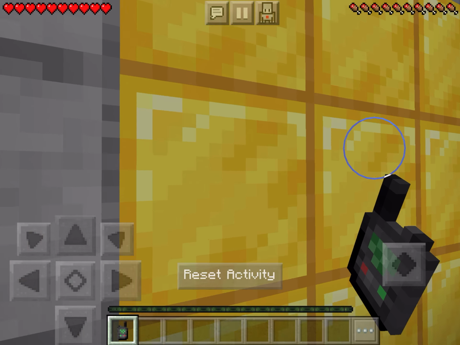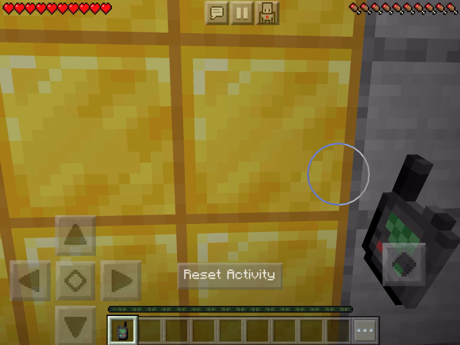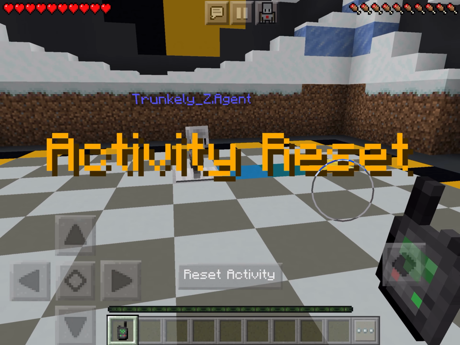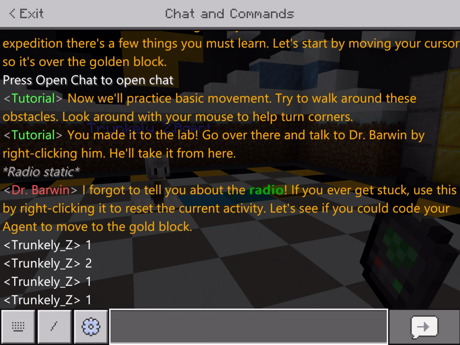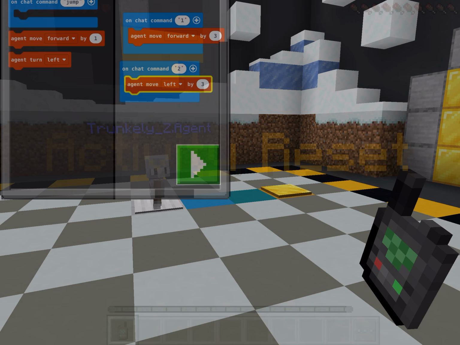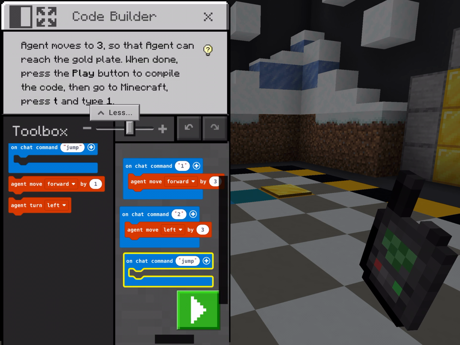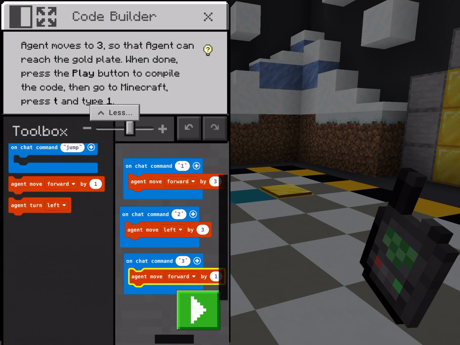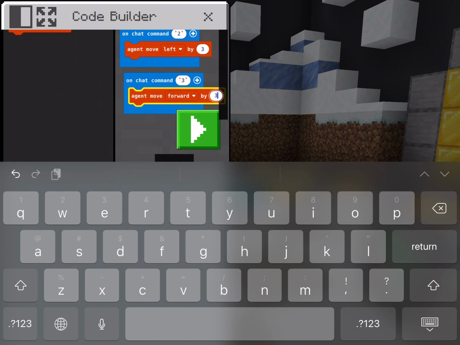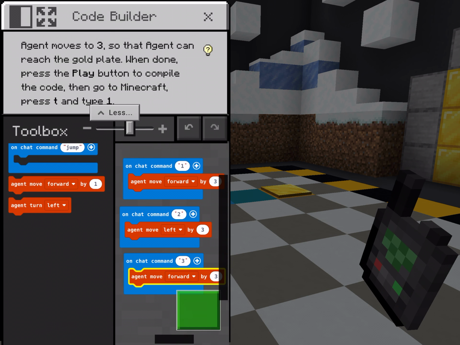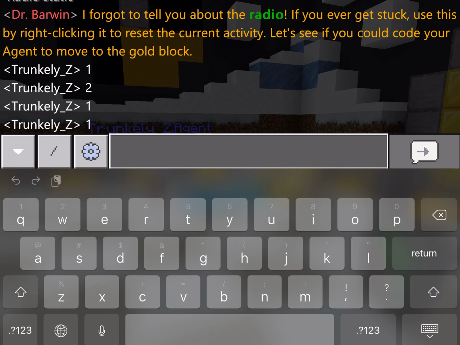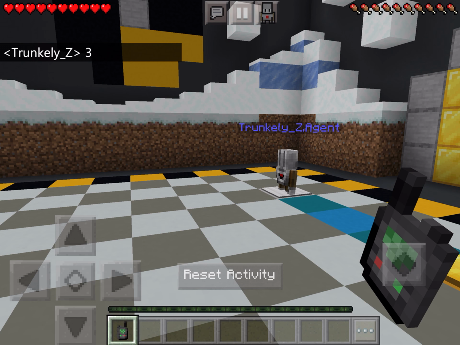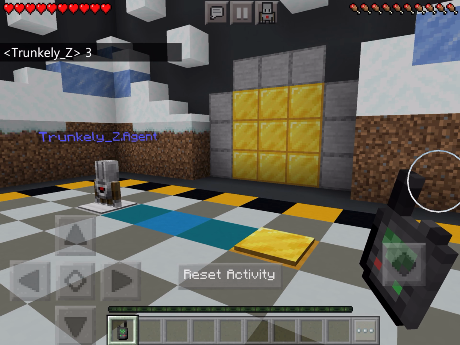What's wrong? So this happens a bunch. It's kind of buggy. Maybe it wants me to do it again. Maybe it didn't like me reusing a code. So on chat command 3, I'm going to have my agent move forward by 3, and maybe that's going to be the difference. Maybe it just wants me to do a different code. And that is exactly what happened. It just wanted me to do a different code.